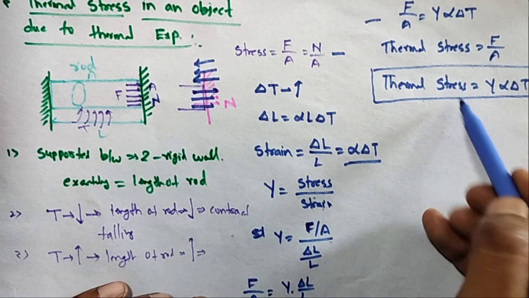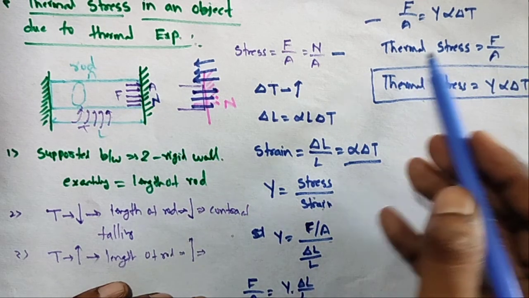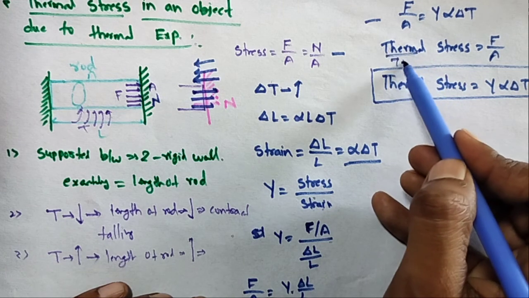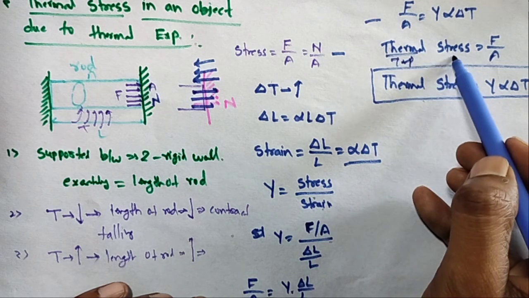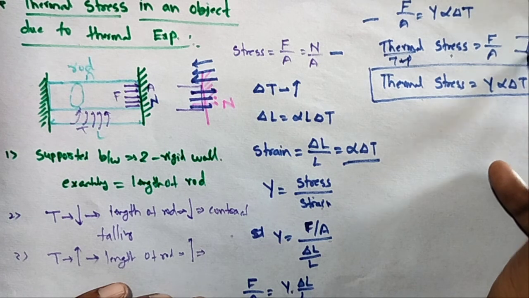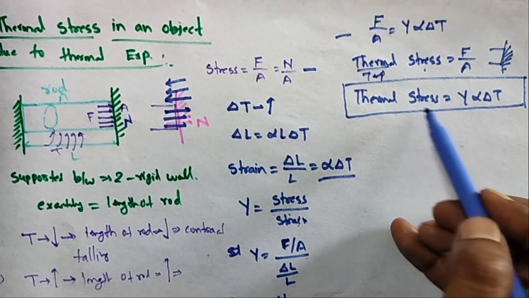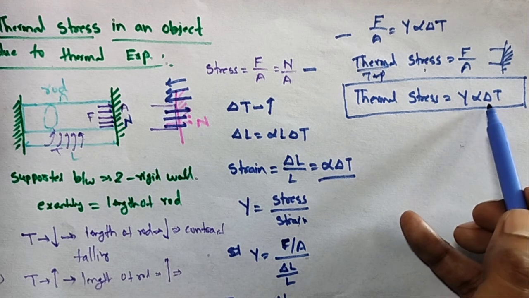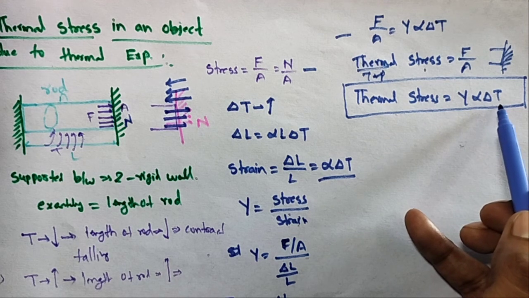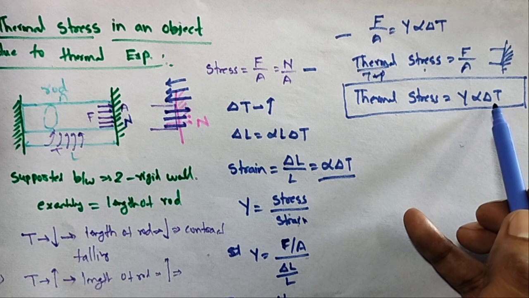Generally stress is force per unit area, but thermal means due to temperature, due to heat, the stress acts on the ends of the wall. This is called thermal stress. The thermal stress is equal to Y alpha delta T, where delta T is the change in temperature.